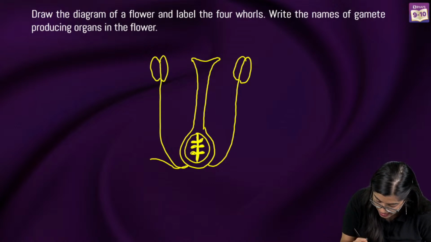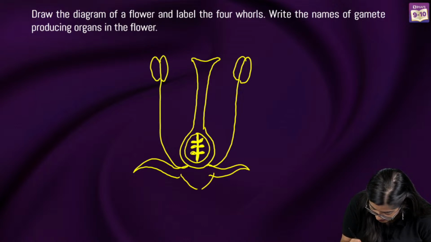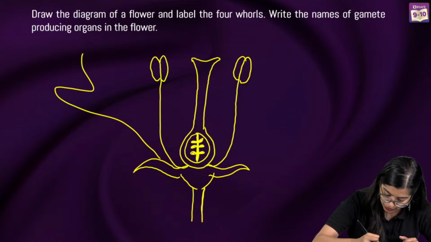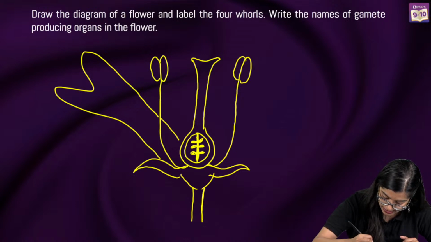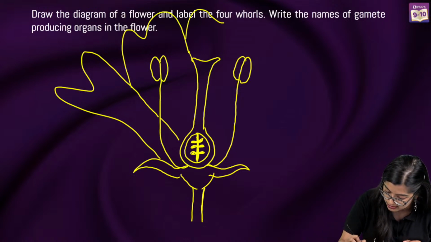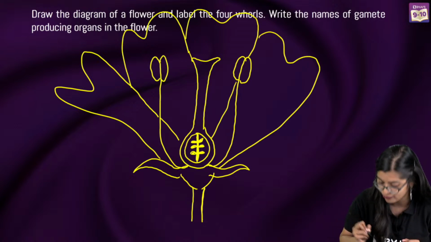Once we do that, let's draw the sepals. And then we will draw the receptacle, and then we will draw this. Last, we will draw our petals. I've drawn it with one color to show you how your diagram is going to look, and it need not be too fancy.